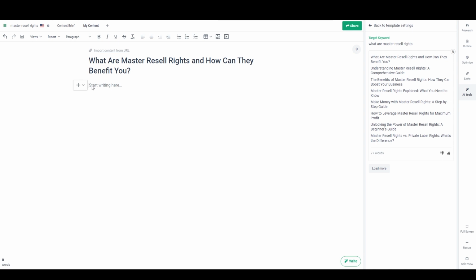for writing SEO content with AI software. In this tutorial, I'm going to use Frase, which is my favorite SEO writing software that uses a lot of AI tools. But if you use a different tool, you can probably apply these same concepts in it as well.